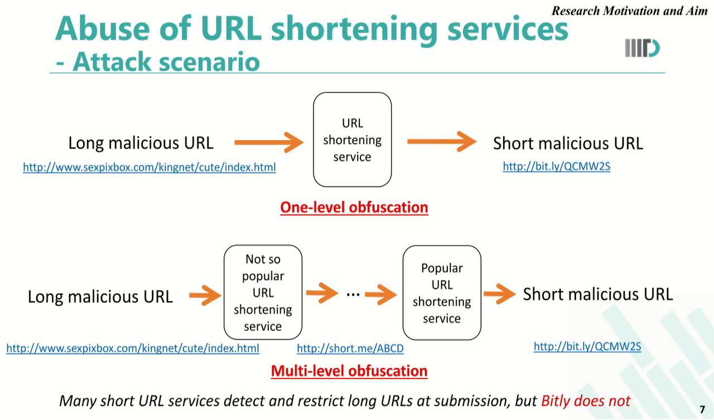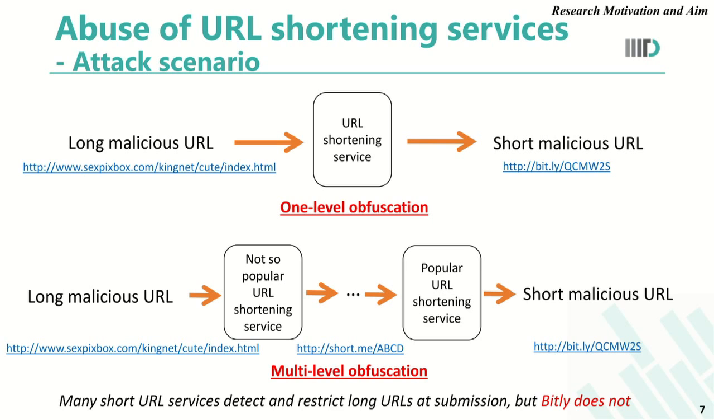That is, they check whenever an attacker or a user submits a long URL. These services keep a check on that URL and do not allow that user to carry on the process further if it is found to be malicious. In such a scenario, attackers use an even smarter approach called multi-level obfuscation.